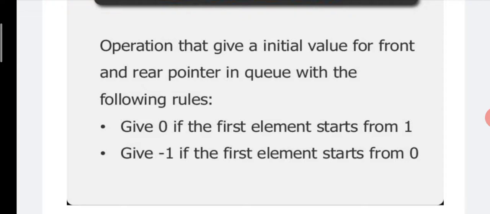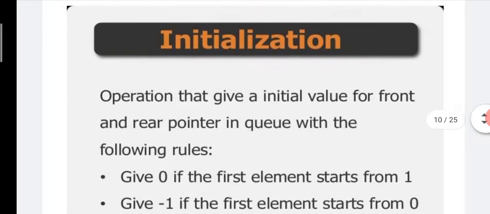Suppose queue starts from 0, then value -1 is assigned to front and rear. Basically, in an array the elements start from 0, so we have to use -1 for the front and rear pointer at the initial stage.